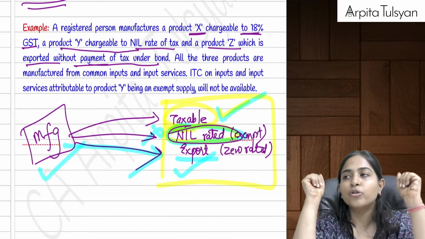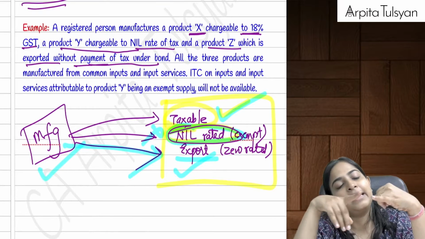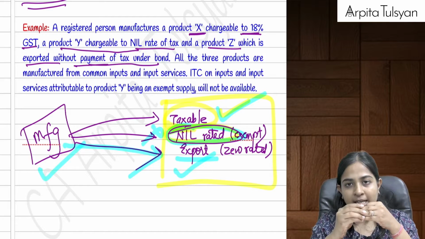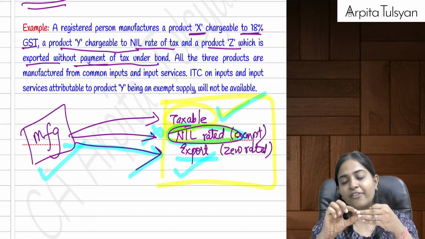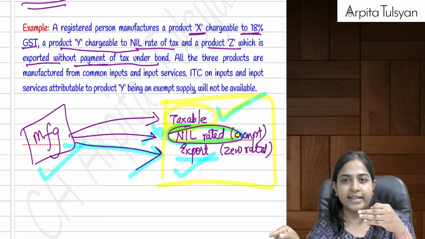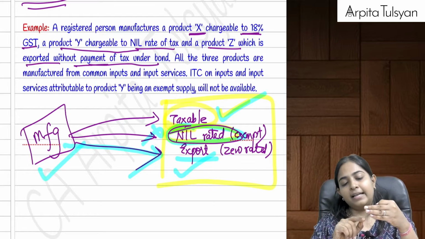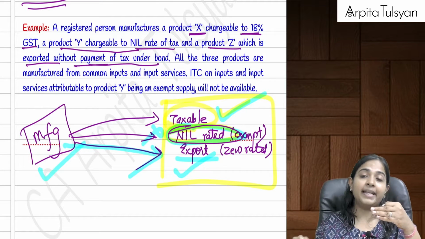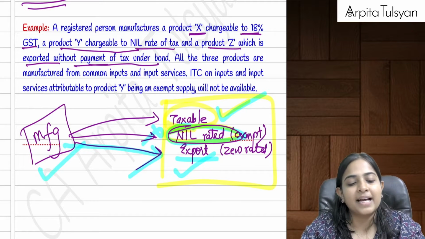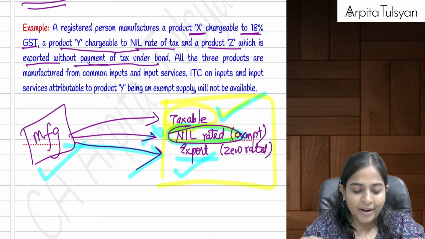And yes, the most important thing here is that whatever inputs you have taken, input of goods, input of services, capital goods, this will be fully allowed if you are using it for making taxable sales or zero rated sales. Zero rated, that is export, is treated at par with taxable. And it should simultaneously be used only for business purpose. Then only your input tax credit on that particular input will be fully allowed. I hope I am very clear with this.